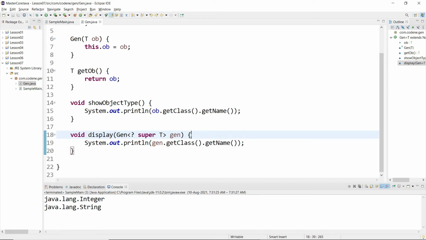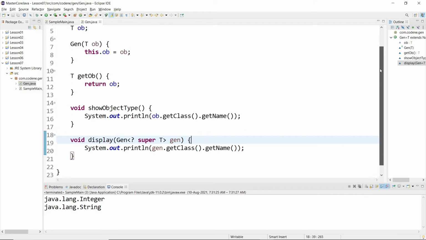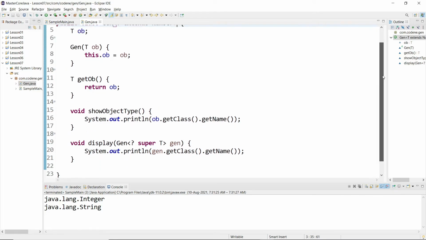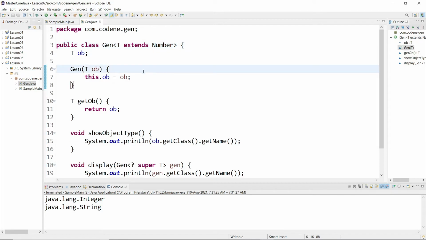So there are many other ways you can use generics, okay, like for example you can have a method which takes a generic type, not the class. Here we started from the class, but there are methods where the method only will take an argument as a generic type but not the class itself, okay. So likewise there are many other topics in generics. So that the course does not become too long, I'm not going to cover that much depth into it. But if you want me to cover it, then do comment down below so that I can take your feedback and make more lessons on generics if required, okay.